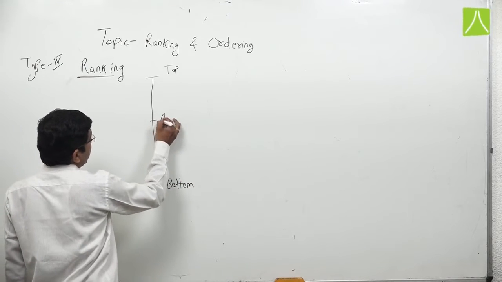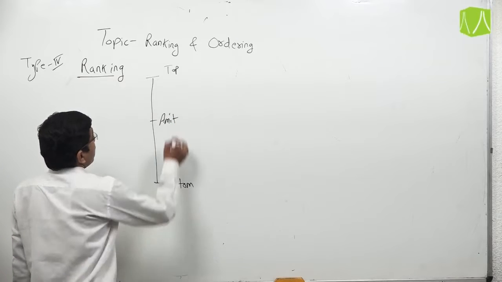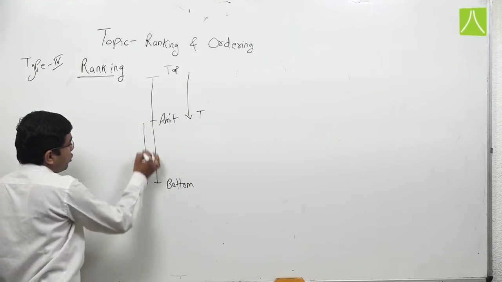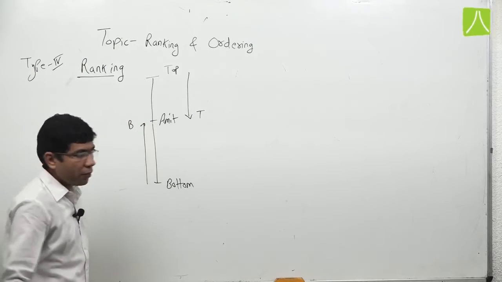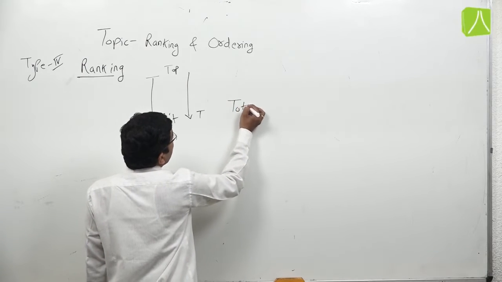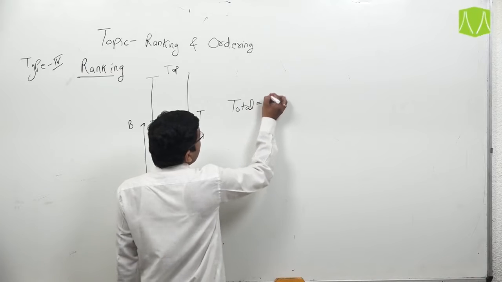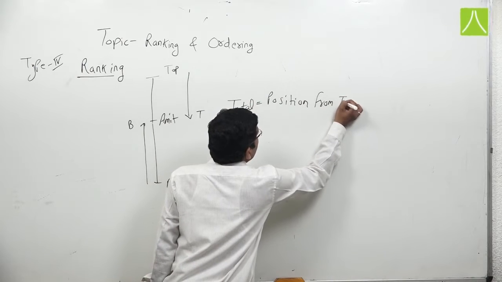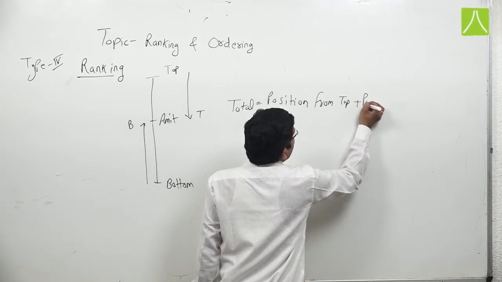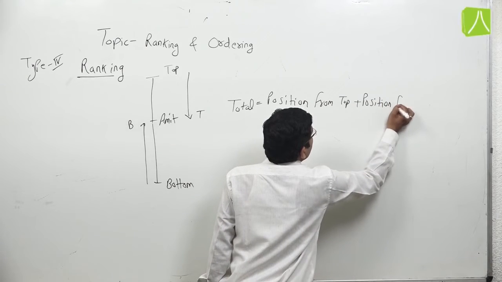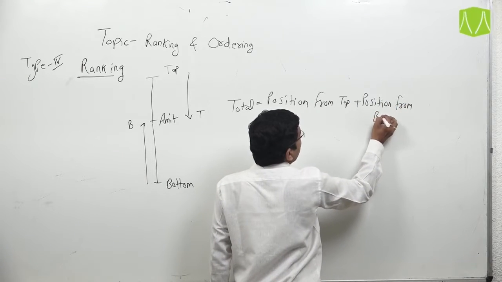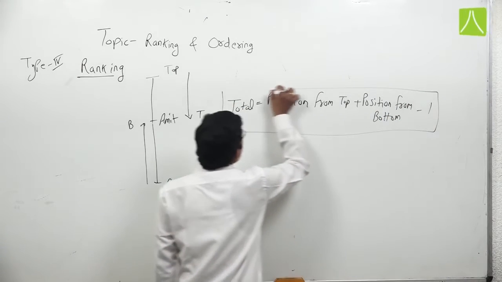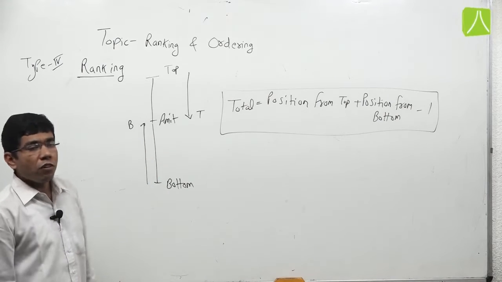Now a person Amit has position T from the top and position B from the bottom, and we have to again find the total students. So the formula is total is equal to position from top plus position from bottom minus 1, which is equal to the case of the row.